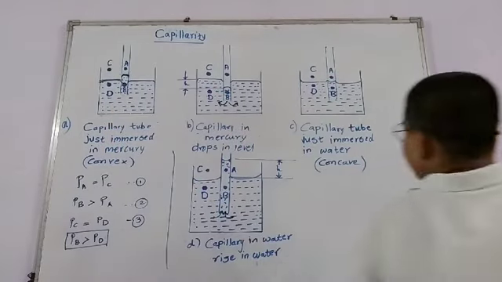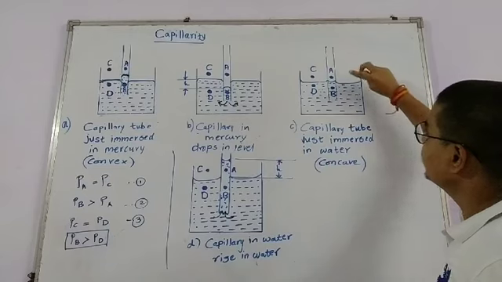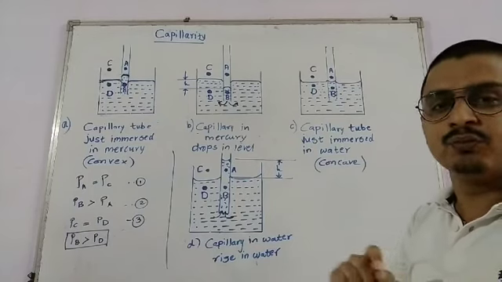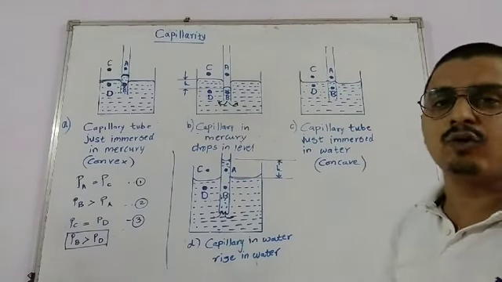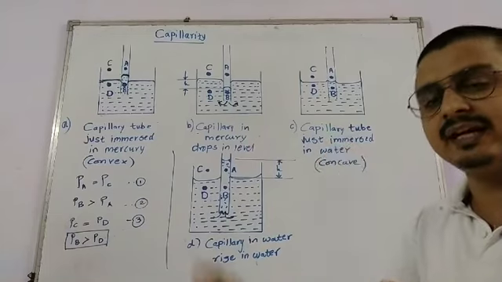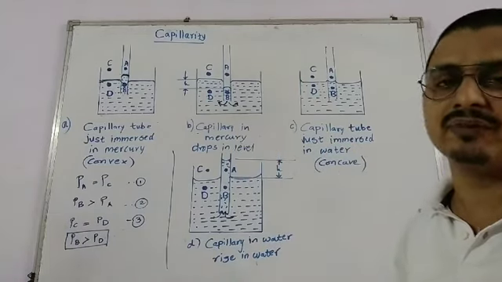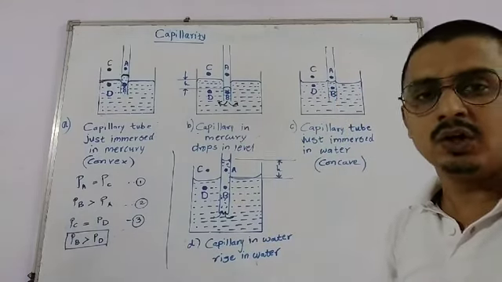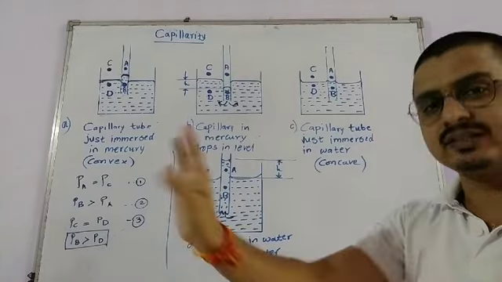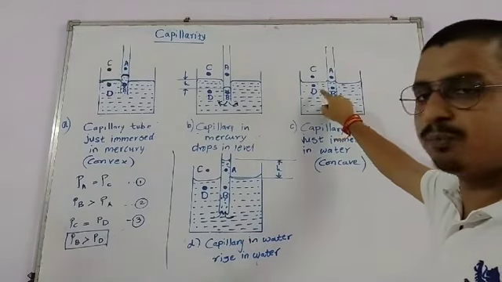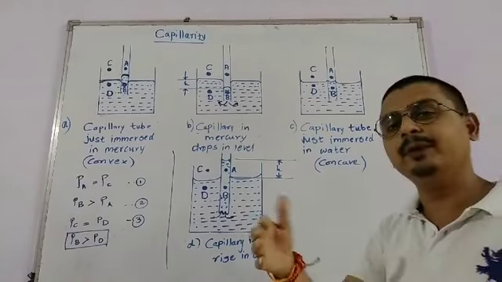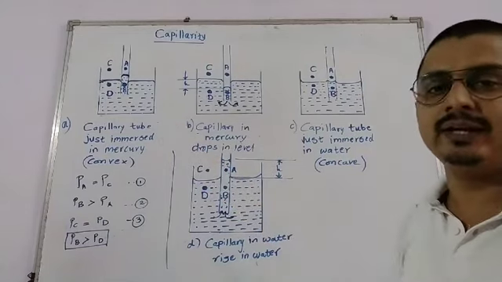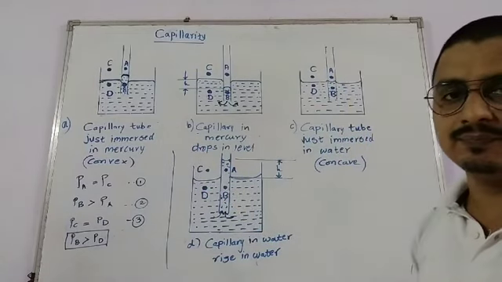I told you. In this diagram, we can observe that A is a point or molecule above the concave surface of the liquid, inside the capillary. B is a point inside the capillary and below the concave surface of the liquid, that is the convex side of the liquid. D is a point inside the liquid but below the plane surface, not in the capillary tube. C is outside the capillary tube, above the plane surface of the liquid.